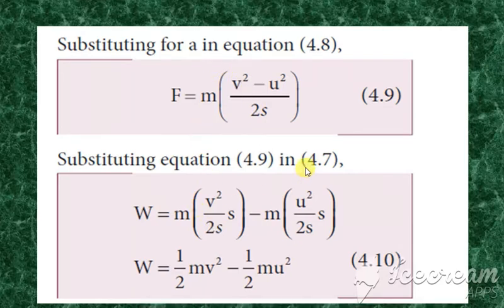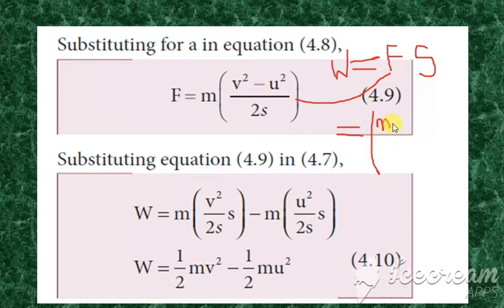W is equal to F into S. This is the value of F we have got. Substitute this value of F in this. So we get m into V square divided by 2S minus m into U square divided by 2S.